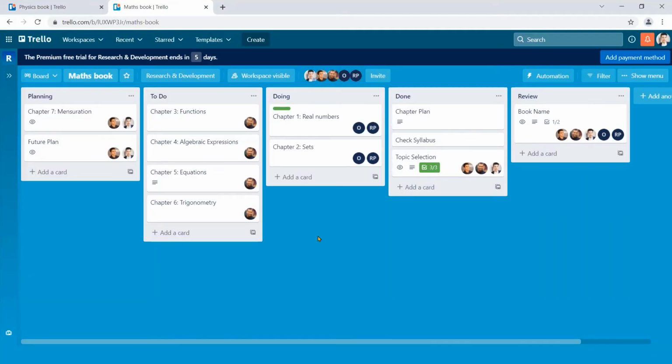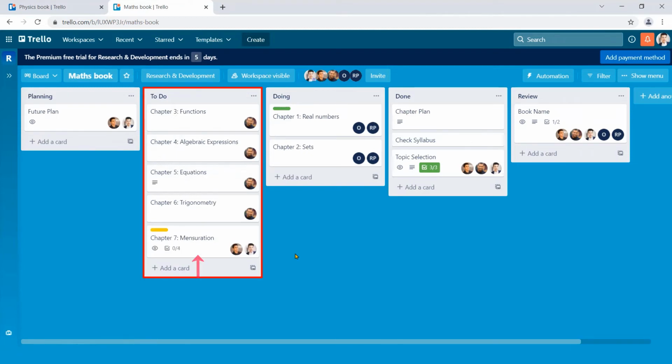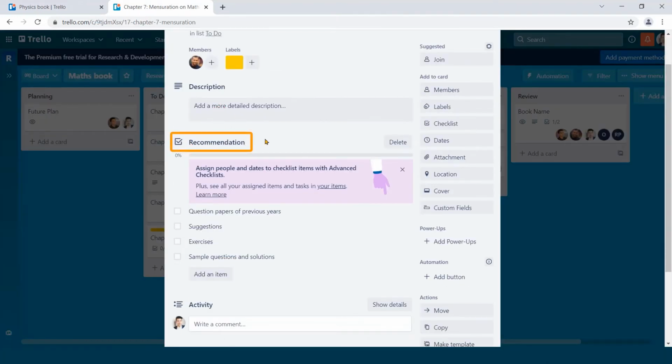Okay, let's drag and drop chapter 7 from planning list to to-do list and see what happens. Here you can see it goes on the bottom of to-do list. A YOLO label appears. Only Fred becomes the member automatically of this card. Now click on this card to see checklist. You can see recommendation checklist has been added with those 4 items.